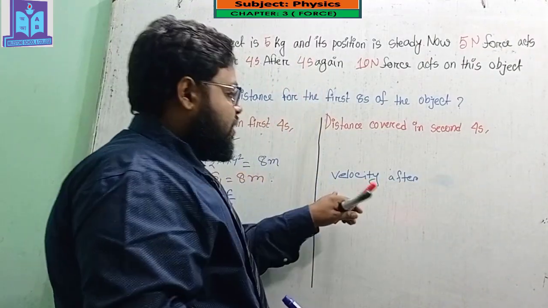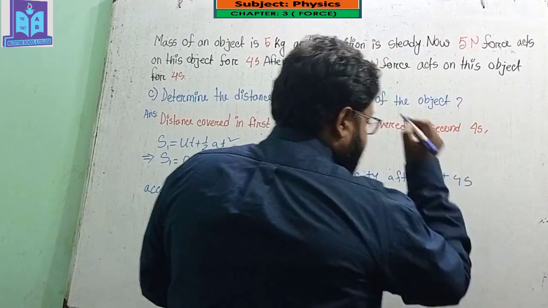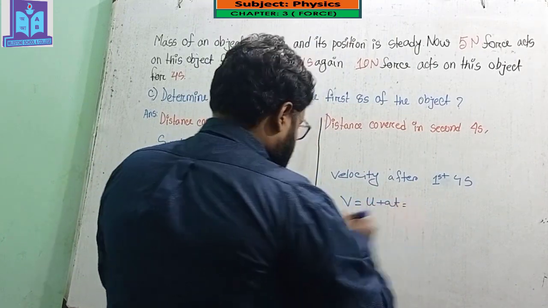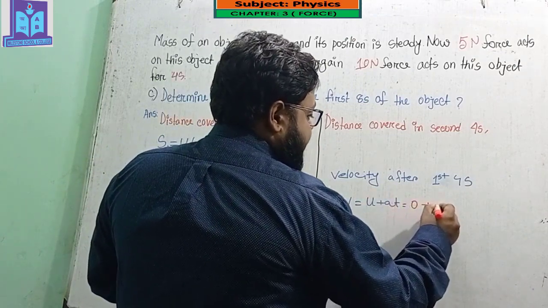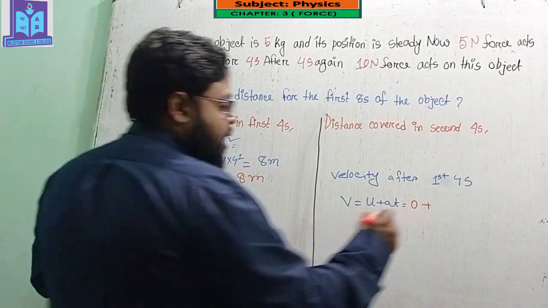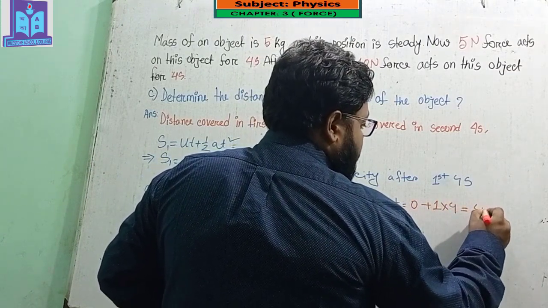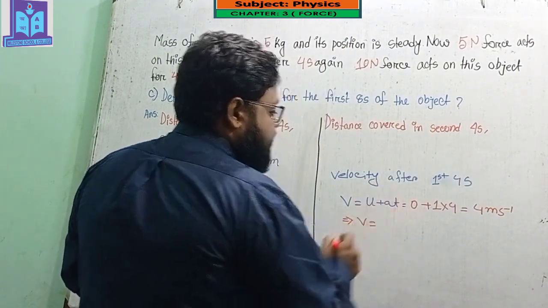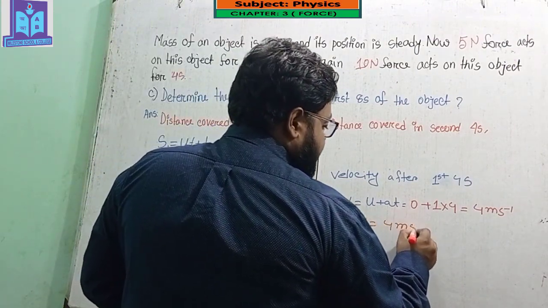Okay, so the velocity after the first 4 seconds: v equals u plus at, where u equals 0 and a equals 1, which I have already got, and time equals 4. So I will get 4 meter per second. So the velocity after the first 4 seconds will be 4 meter per second.